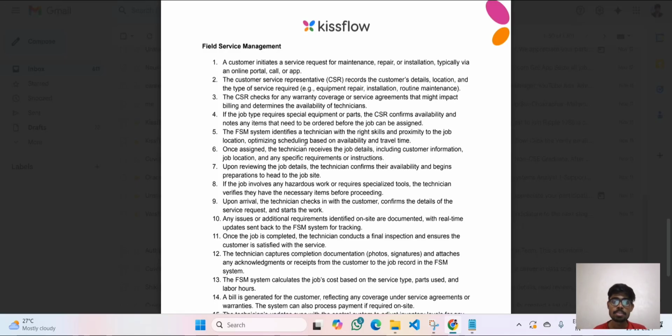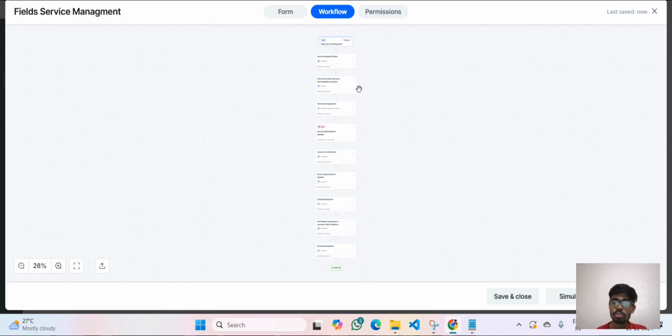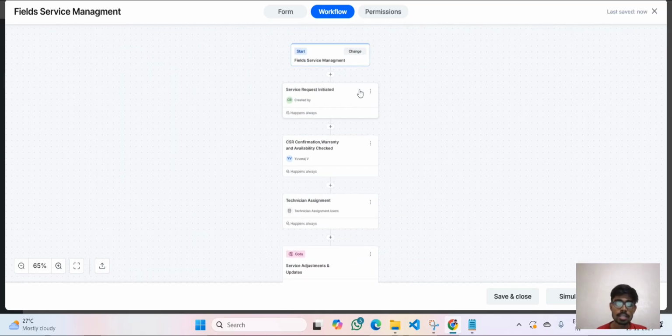My second assessment is the Field Service Management Workflow that has to be developed on the Kissflow platform. So first let me explain my workflow, and then we will see our simulation. So this is the workflow that I have designed for this assessment.